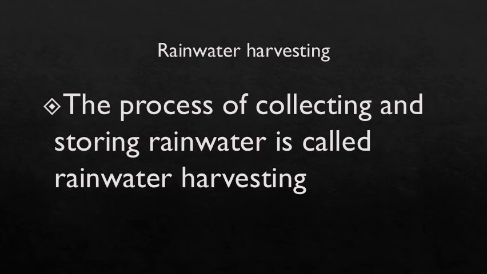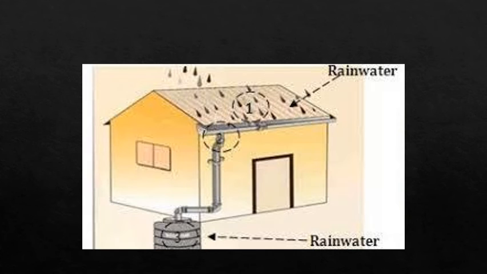This process of collecting and storing rainwater is called rainwater harvesting. Here you can see one picture of a house where all the rainfall from the rooftop is collected into a single pipe, and that pipe leads to the water tank. In that water tank you can store the water. That is what this means.